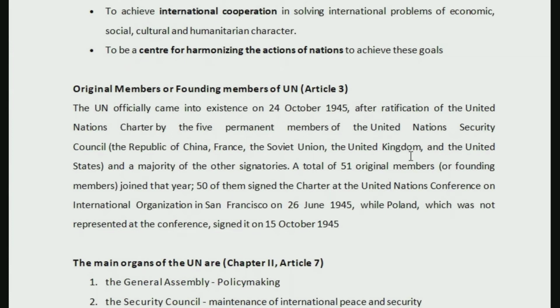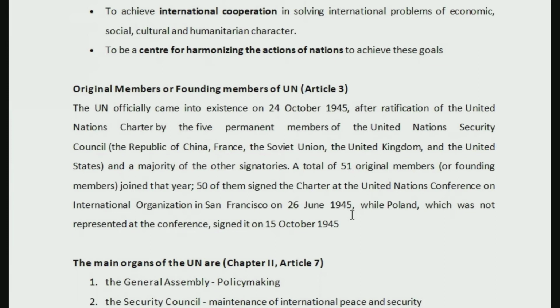So a total of 51 original members or founding members joined in the year of 1945. 50 of them signed the charter at the United Nations Conference on International Organization in San Francisco on 26th of June 1945. Like we discussed yesterday, there were 50 countries who could make it to the conference and they put their signature at the time of the conference only.